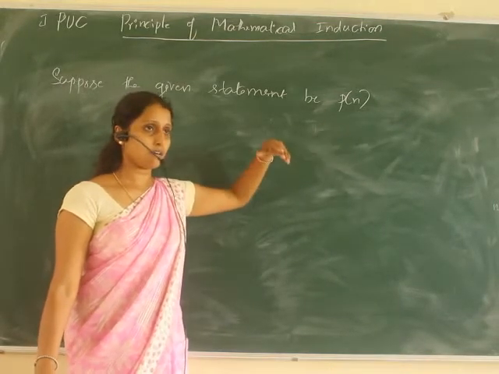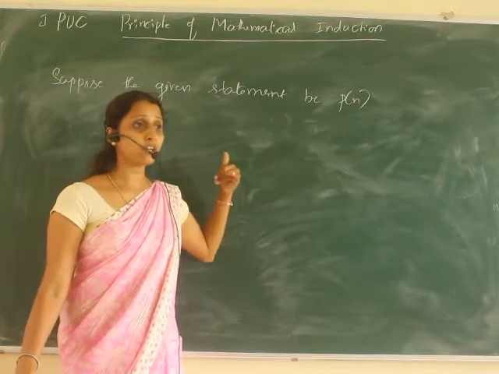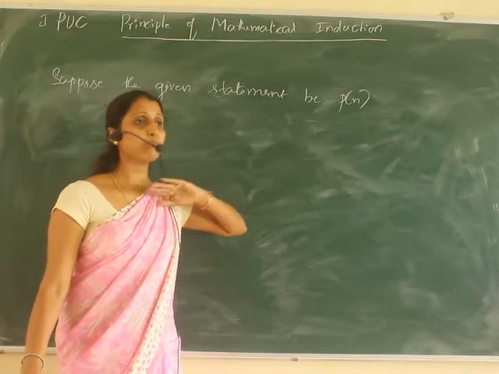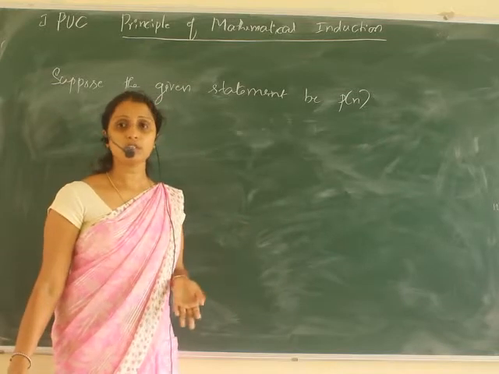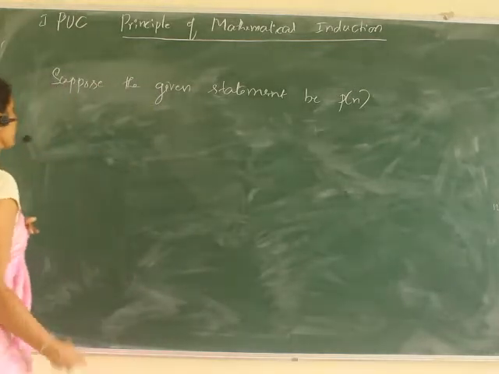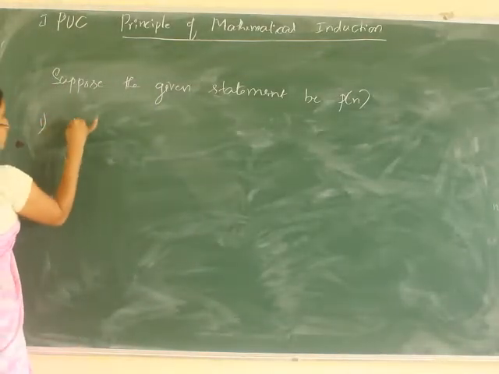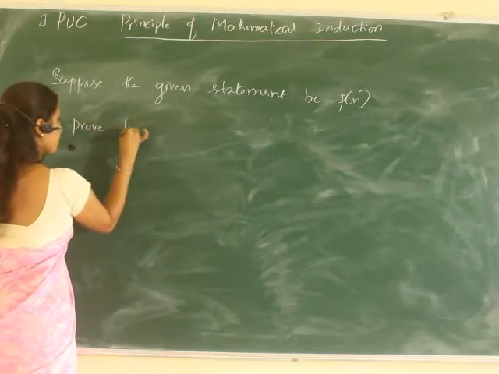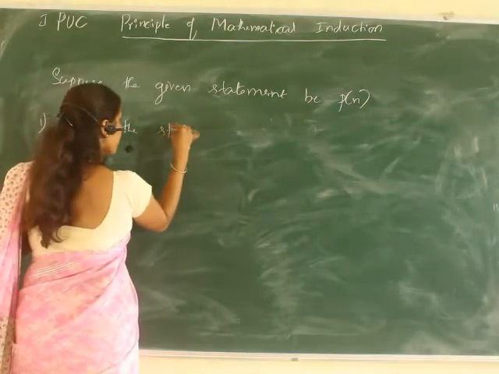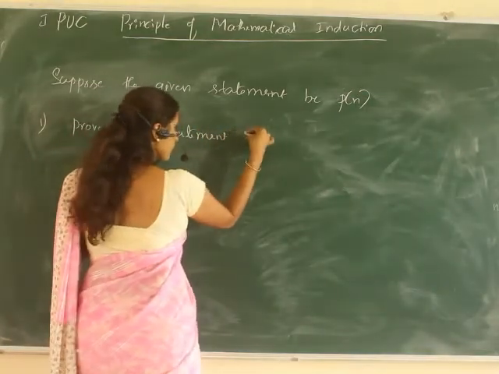As I explained in the example of tiles, we have to check what happens when we push the first tile, whether it falls or not. So we have to prove the statement for n equal to 1.